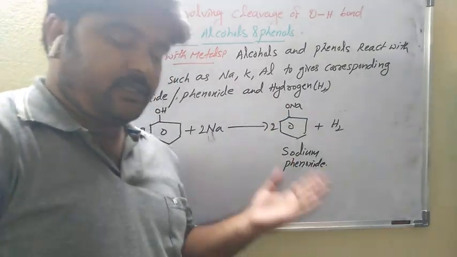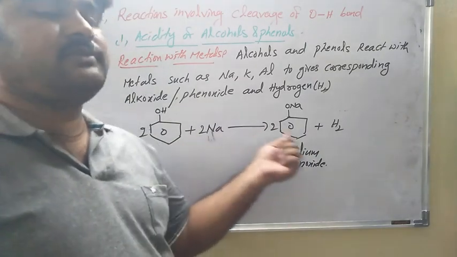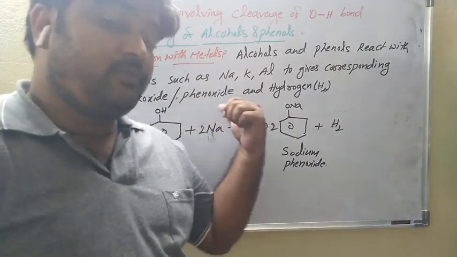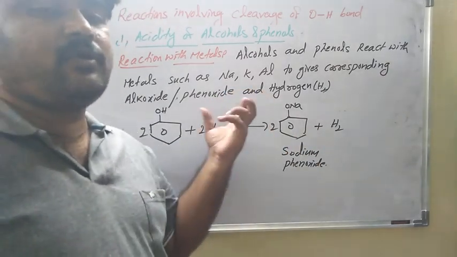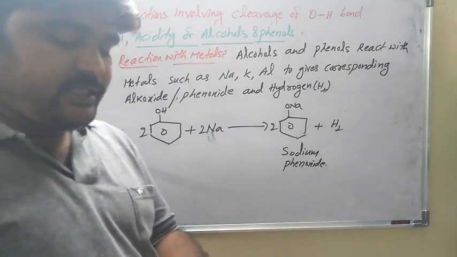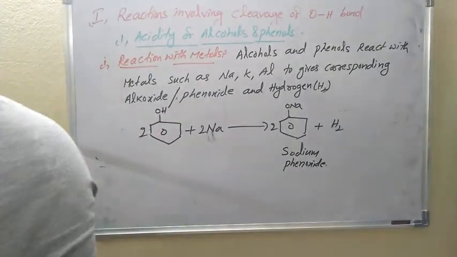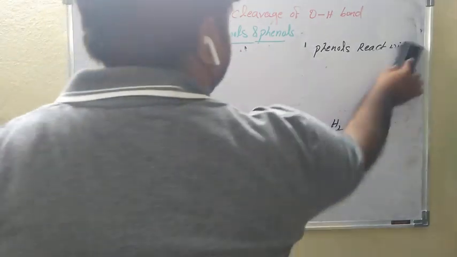So aliphatic alcohols give sodium alkoxide. Aromatic alcohols, that is phenol, give sodium phenoxide, and tertiary butyl alcohol gives aluminium tertiary butoxide. These reactions explain the acidic nature of alcohols and phenols. And next one is, alcohols and phenols act as Bronsted acids.